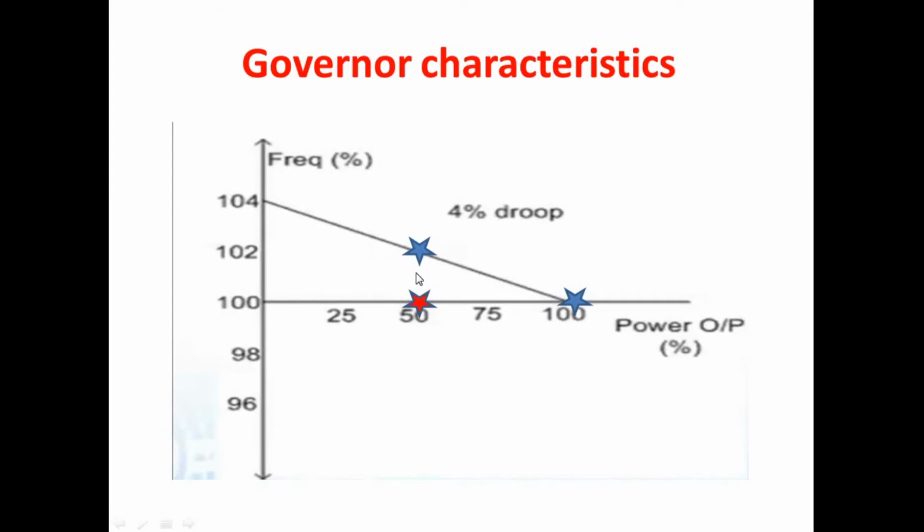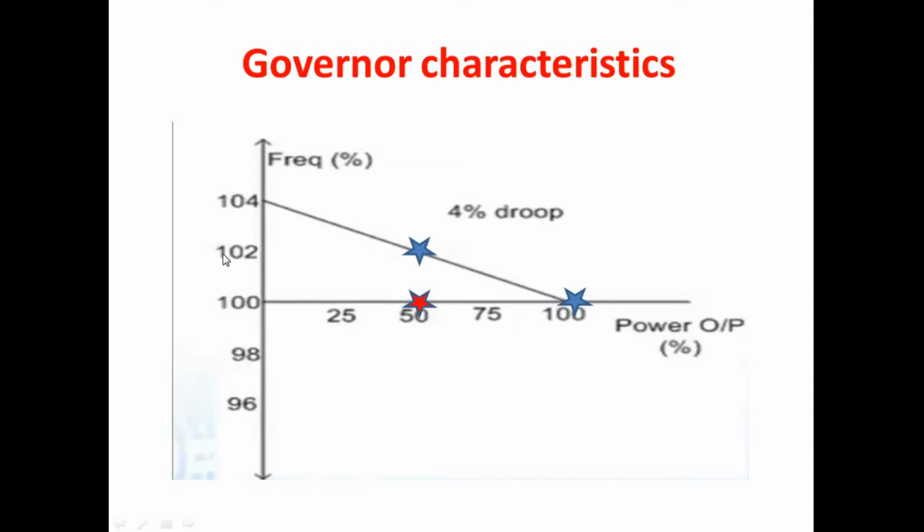Now again, we have to bring that frequency back to the steady state frequency. It is already at 102%. 102% in the sense it is 51 Hertz. We have an increase in frequency from 50 Hertz to 51 Hertz. Now our objective is to bring that 51 Hertz to 50 Hertz. For bringing the frequency to 50 Hertz, we give a lower command using the speed changer, and with the help of that lower command, we close the steam valve of the turbine.